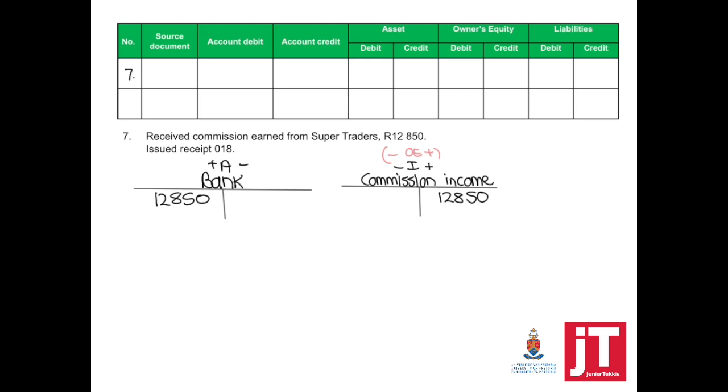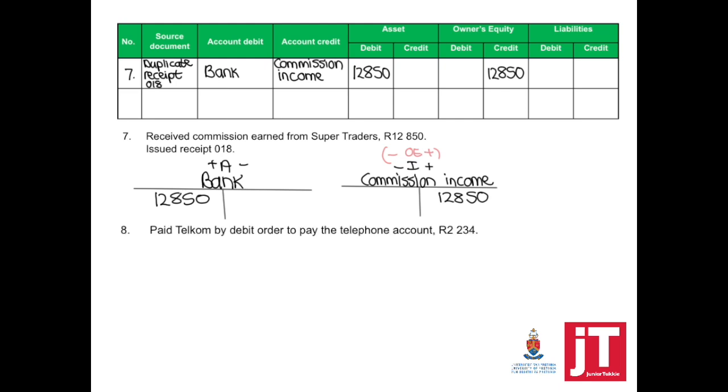Source document, duplicate receipt, a reminder: the business always keeps the duplicate, the customer gets the original. Account debit, bank; account credit, commission income. Assets debit, owner's equity credit. Remember that the T accounts are a tool for you to use if you are not sure how to record it directly on your accounting equation.